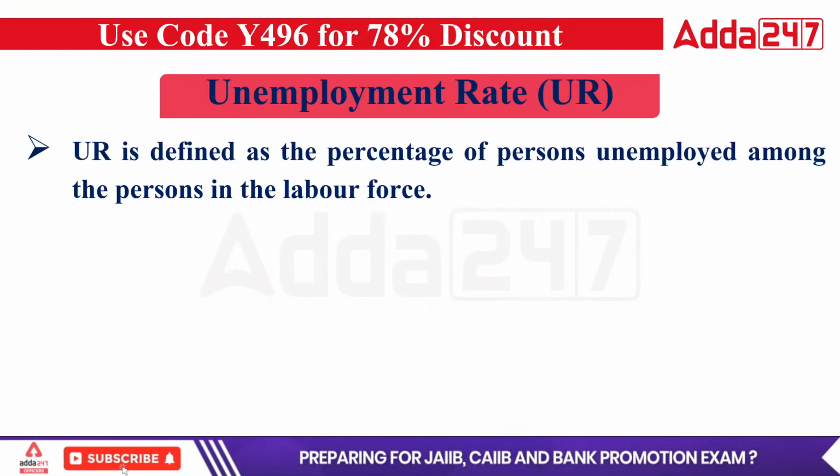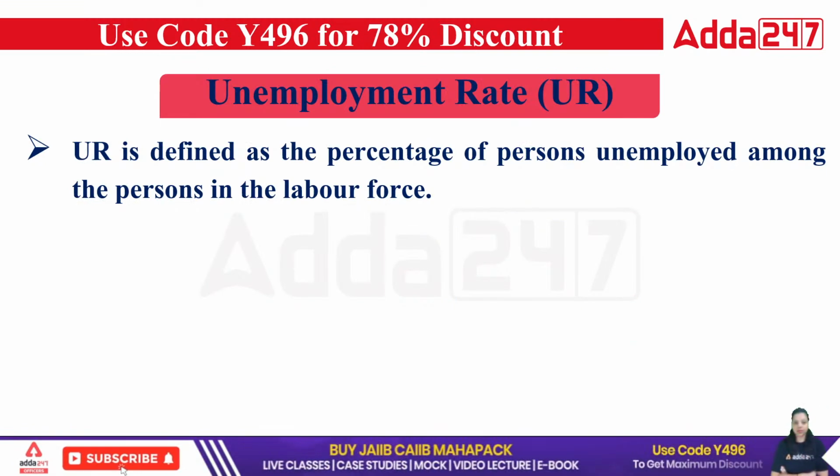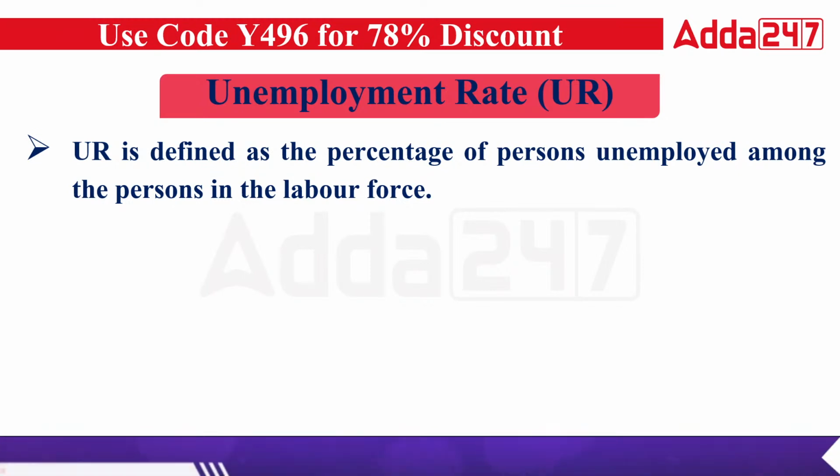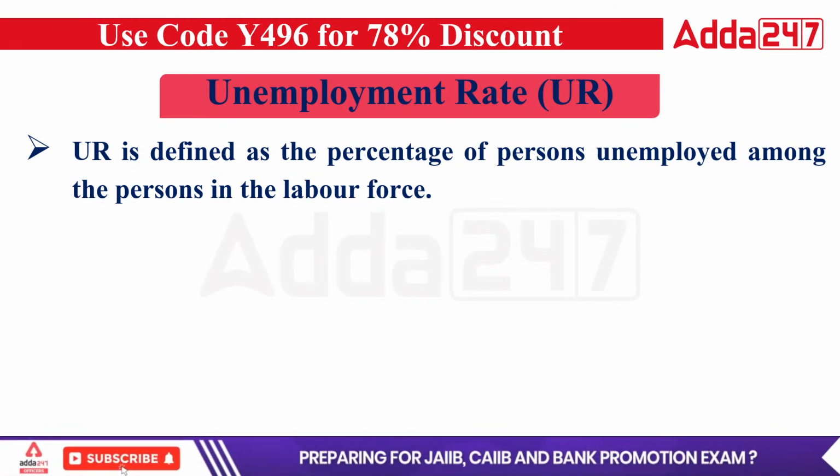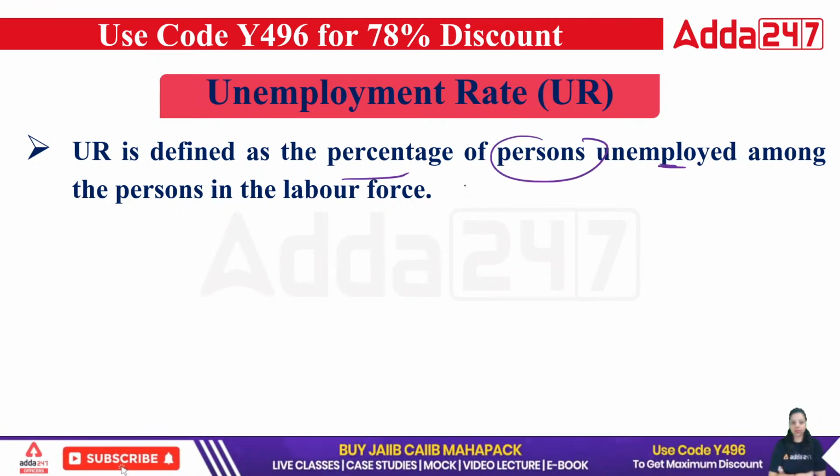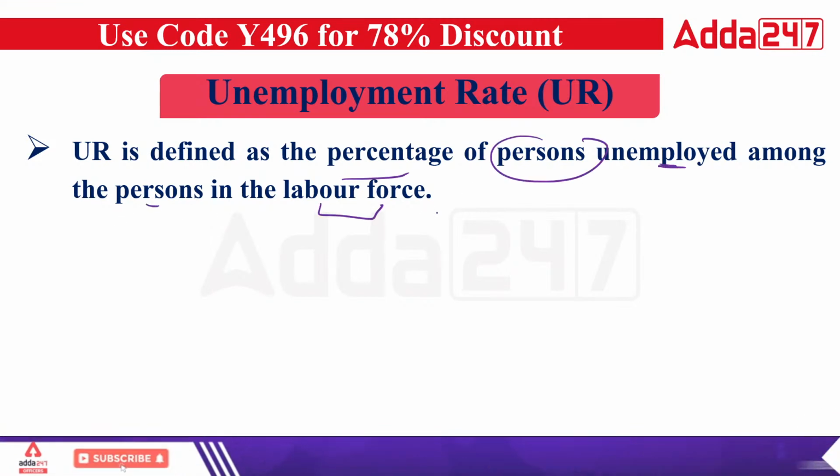Now the fourth term is the unemployment rate. To know how many people are unemployed in the economy, we can use the unemployment rate. The unemployment rate is defined as the percentage of persons unemployed among the persons in the labor force.